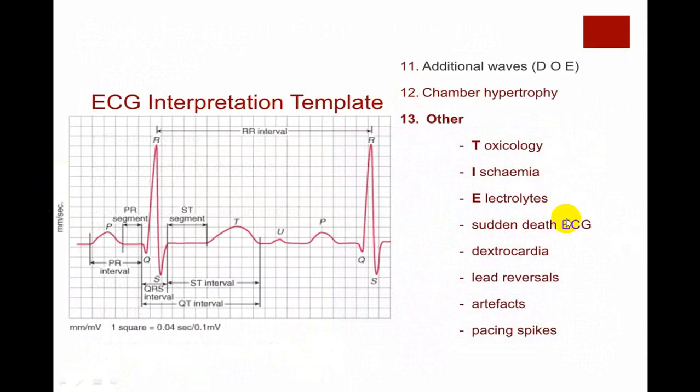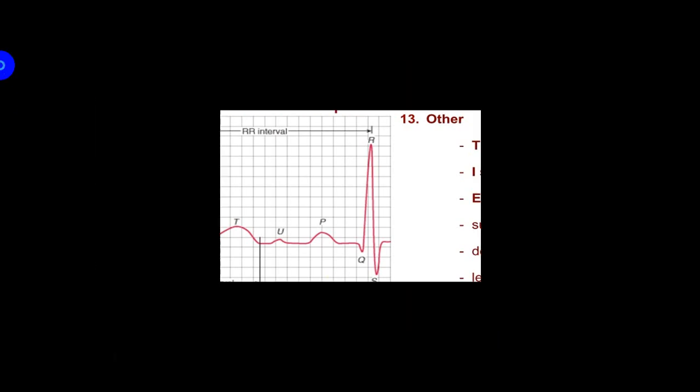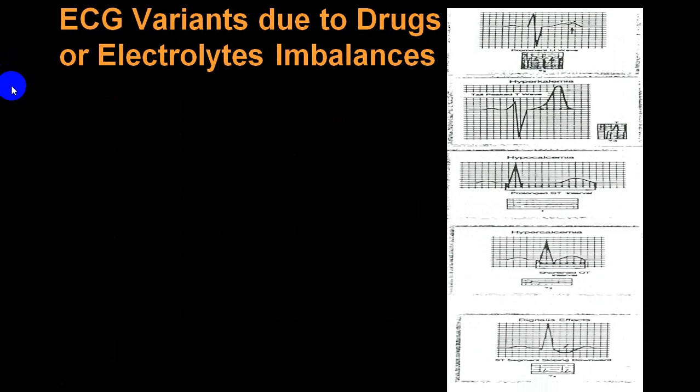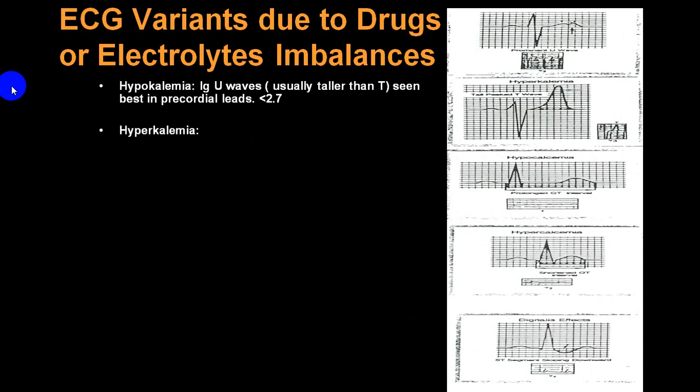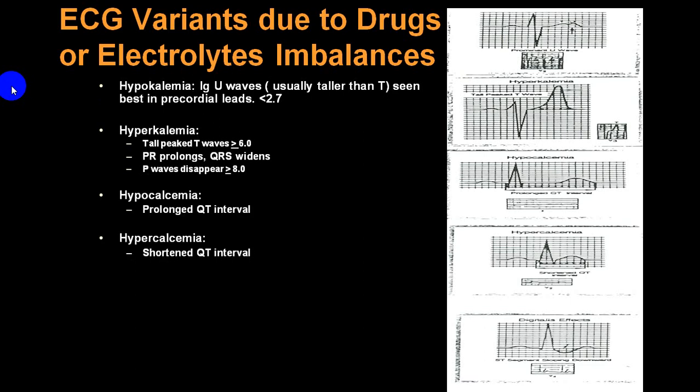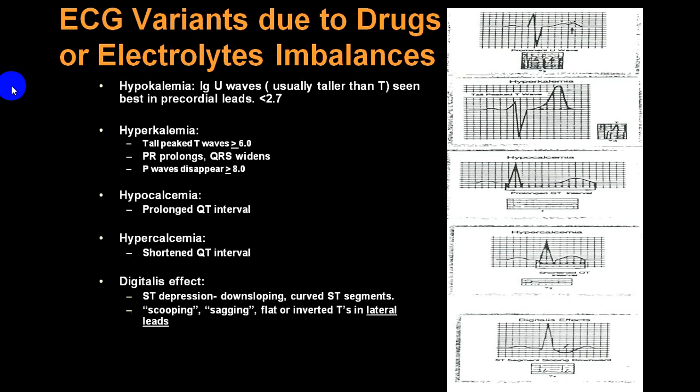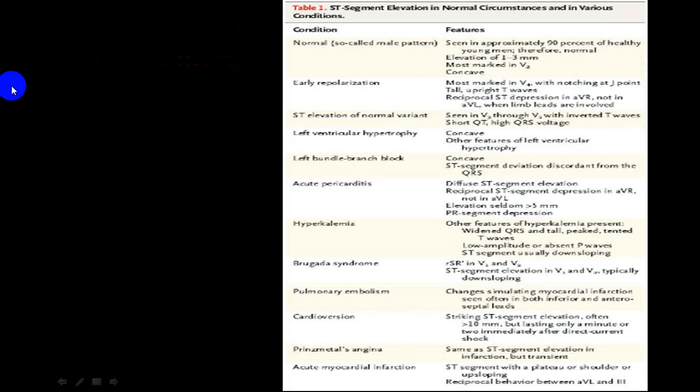Some other conditions where you can have abnormal ST-T changes are toxicology, like certain drug poisoning, ischemic heart disease, electrolyte imbalance, dextrocardia, lead reversal, artifacts, and pacing spike. Look at all this. Some of those we have already discussed. These are some of the variants. You can go through them at your leisure time. We have already done before hypokalemia, hyperkalemia, hypocalcemia, hypercalcemia, digitalis toxicity, etc. Try to look at those.